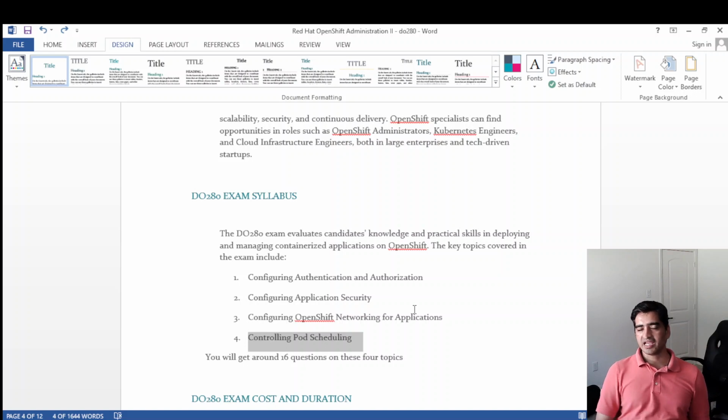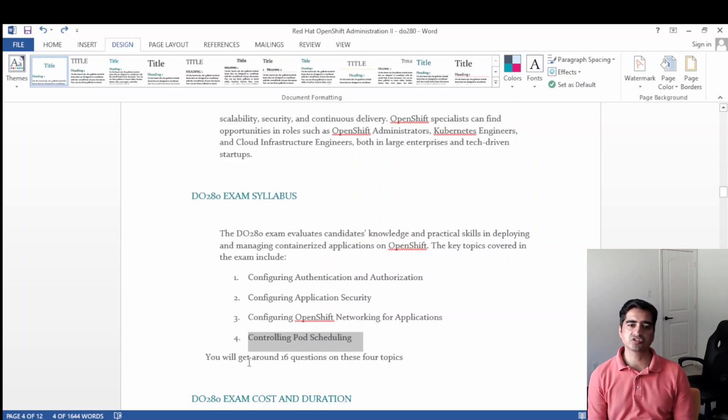By default, the pod will always go to another node where that taint is not there. So in that case, you will have to override or remove the taint. Those skills will be tested under this section.